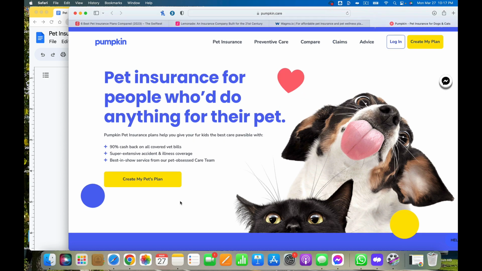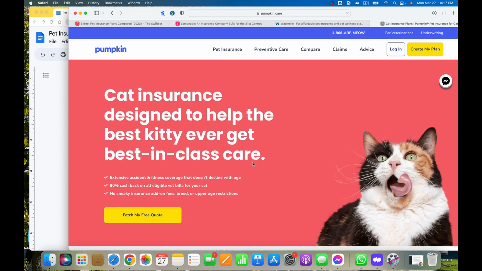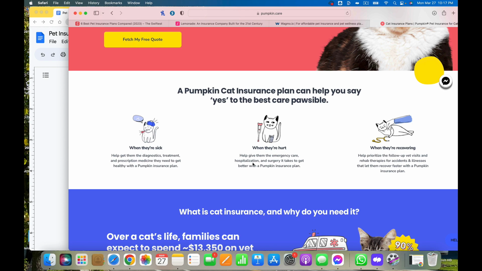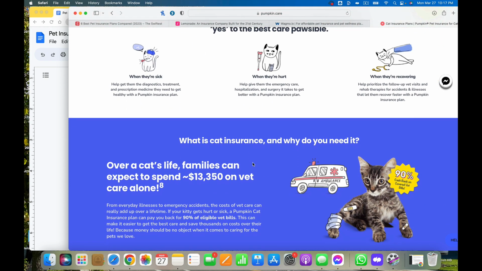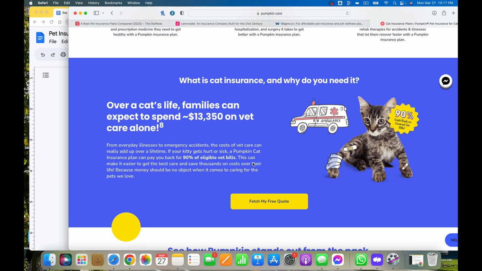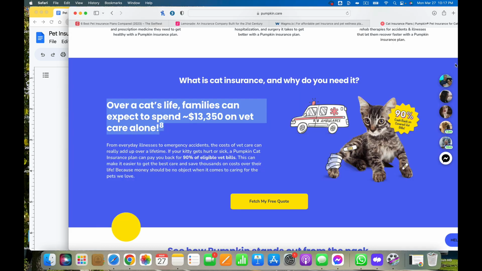Here's the next one, which is Pumpkin. Let's talk about cat insurance plans. Let's see if they have anything more than what the other sites had. They want you to do the free quote. Okay, so it's telling you a little bit about a cat. This is a very good saying. I'm going to grab this right here and have ChatGPT rewrite that, or I can rewrite that. That's a good little fact to know in there.